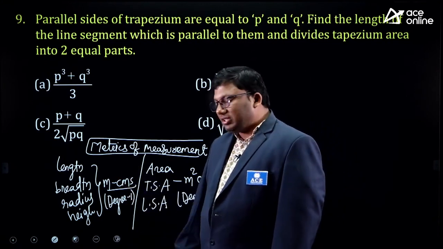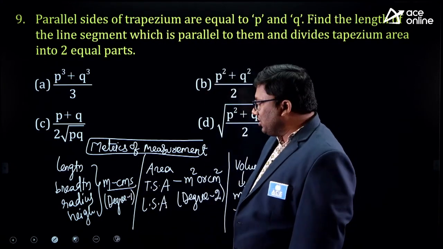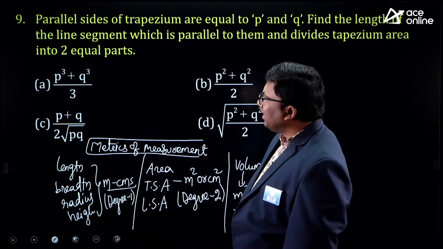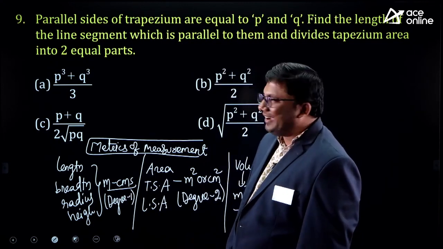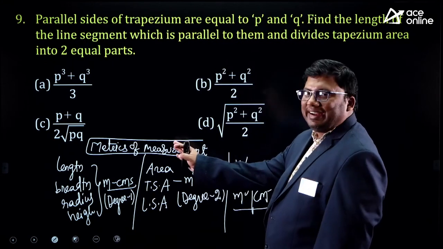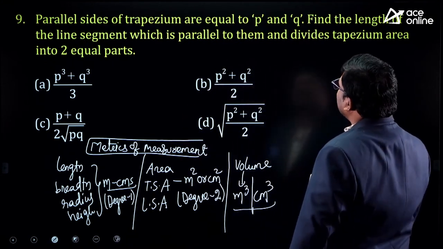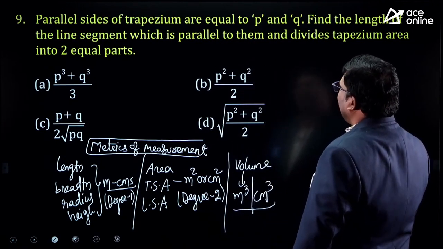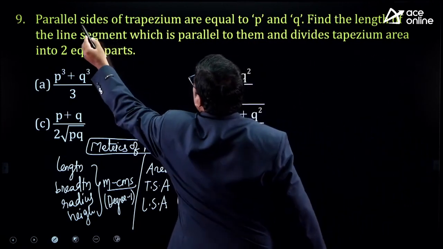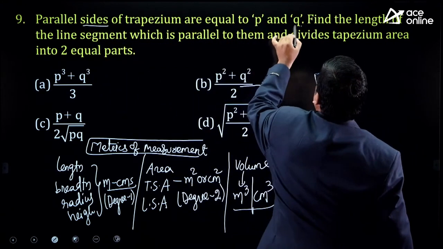Length, breadth, radius, height, degree of the measurement, it is 1. Now see here, I hope this basic idea is clear. With this basic idea, without even using a formula, let us solve it. Parallel sides of the trapezium are equivalent to P and Q. Parallel side means it will be degree 1, degree 1.